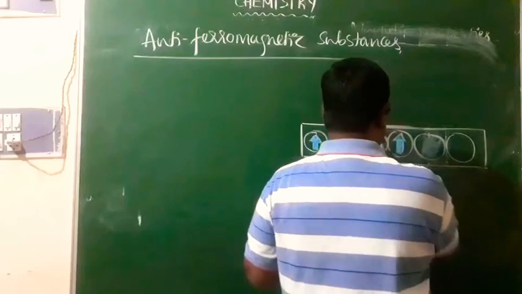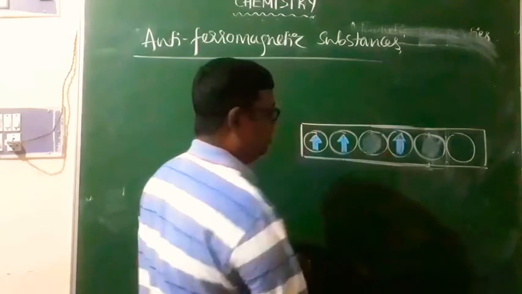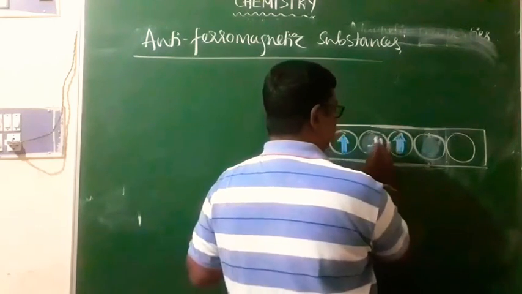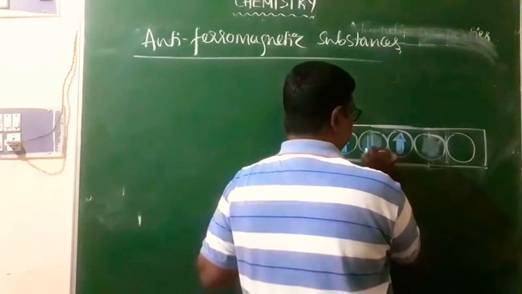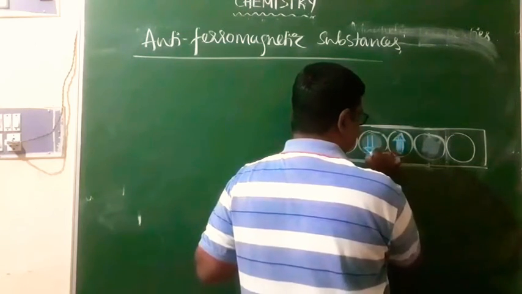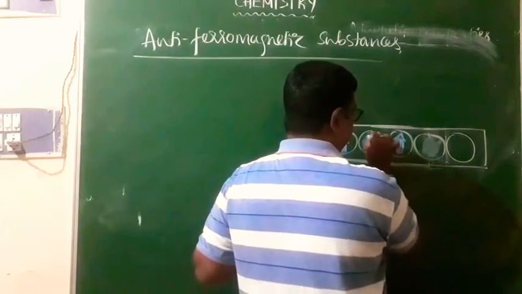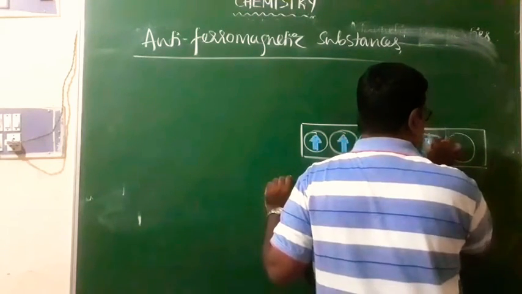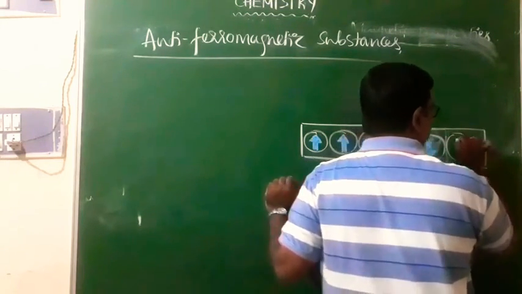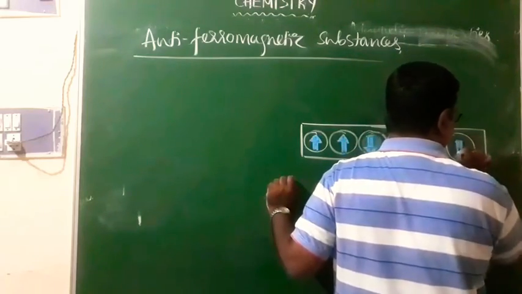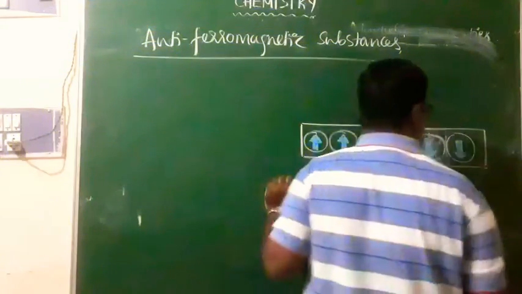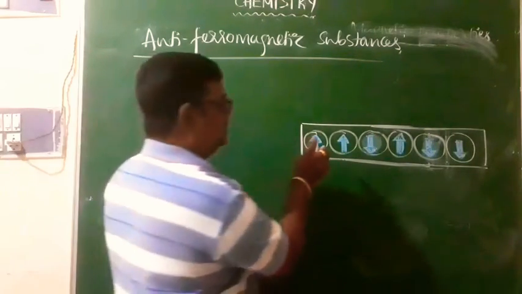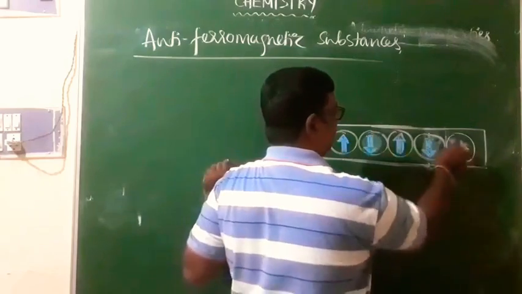Look at what I do here. Now there are 6 domains, 3 domains are in the upward direction, and the other 3 domains are in the opposite direction, downwards. This is antiferromagnetic substances. In the case of antiferromagnetic substances, equal number of domains will be in opposite direction. I am not going into details about domains now, I have already told you earlier. Okay? This is 3 in the upward direction, remaining 3 will be in the downward direction.